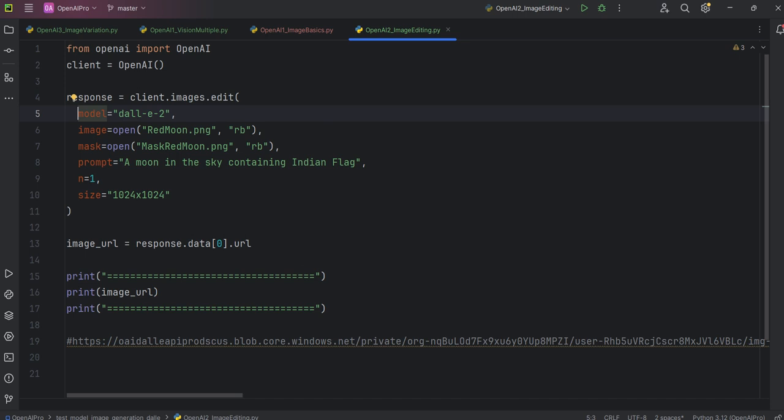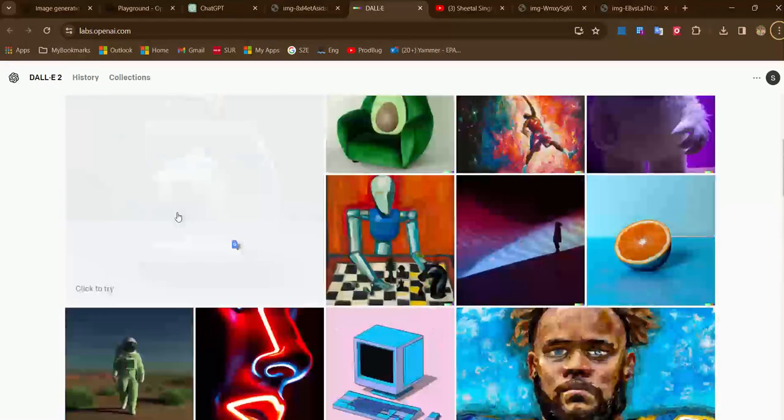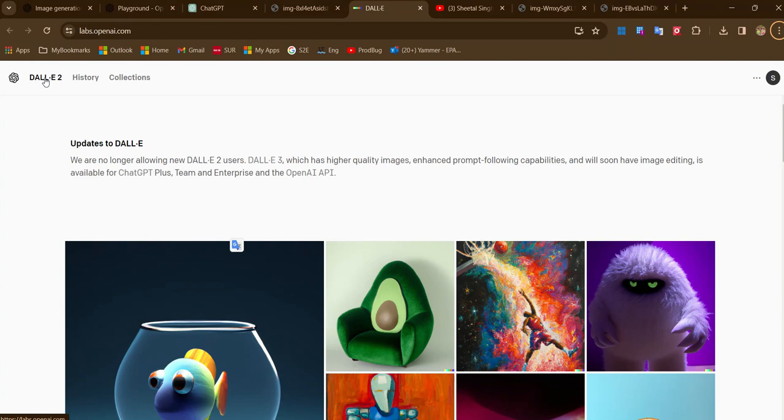DALL-E 2 we can still use via the code, but even now if you go to the website you can't use DALL-E 2. Earlier they were giving it free, but now see this message: we are no longer allowing new DALL-E 2 users, and DALL-E 3 gives higher quality images. So they are not allowing new users of DALL-E 2 on this website. I don't know if you have access or not, but go to this website, try DALL-E 2 and see if you get the text box here. If you are lucky you can type something. If not, better to do the coding.